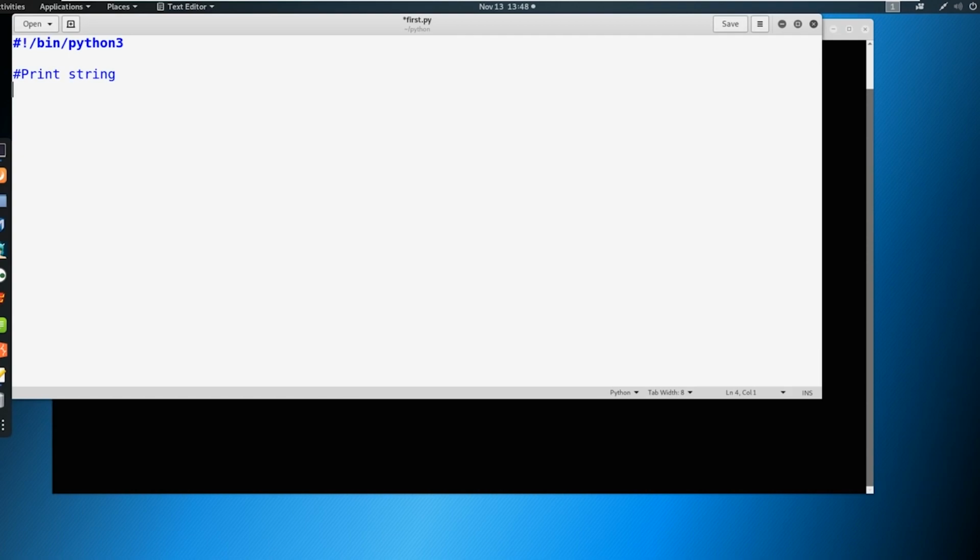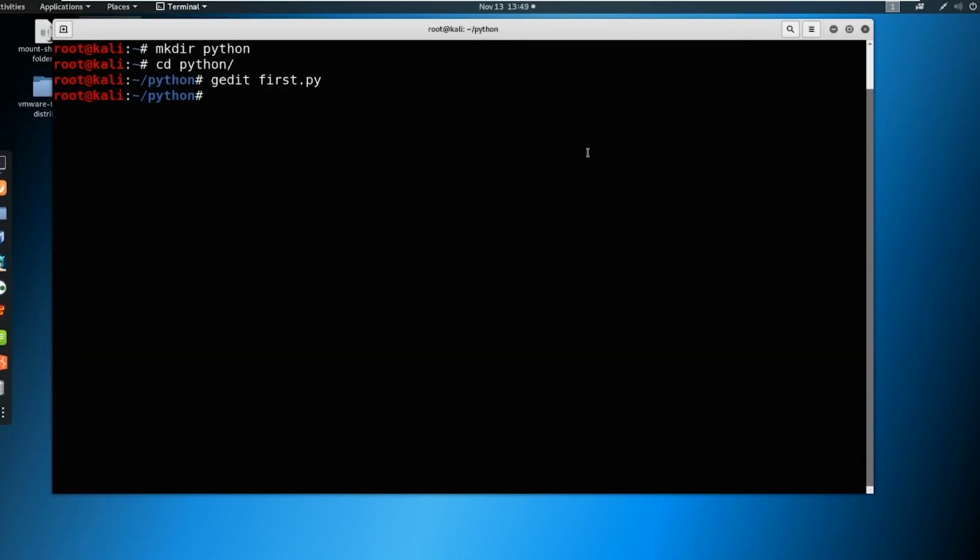We're going to do that by just typing in print, and then in parentheses with quotation marks, we're going to say hello world. Something like this. Okay? And that's it. So we can just save this and give this a go. We'll say python3, then first, and it'll auto tab out to first.py. And you can see now that it wrote out hello world.